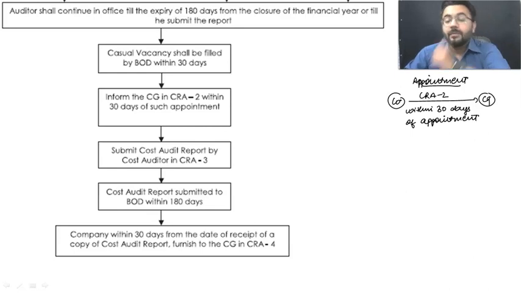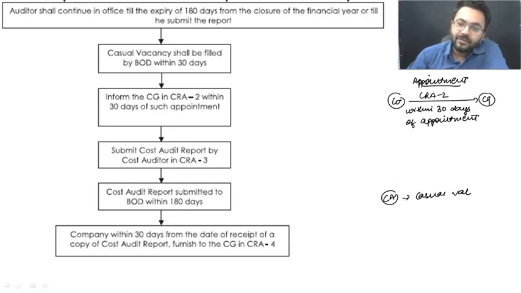Right? Do remember, my dear students, there is a very slight difference when it comes to both of them. The very first is that your cost auditor, you had a casual vacancy. You had a cost auditor and there was a casual vacancy. From this casual vacancy, you need to have a fresh appointment. You need to appoint somebody. That means you need to appoint a new cost auditor.